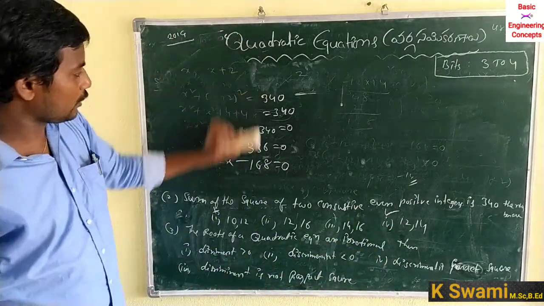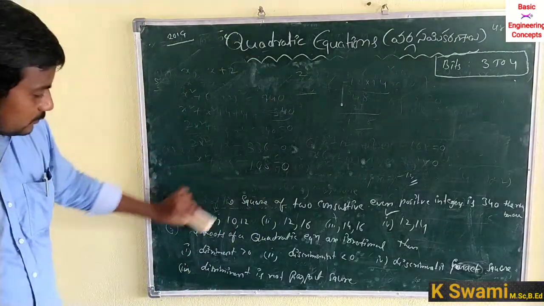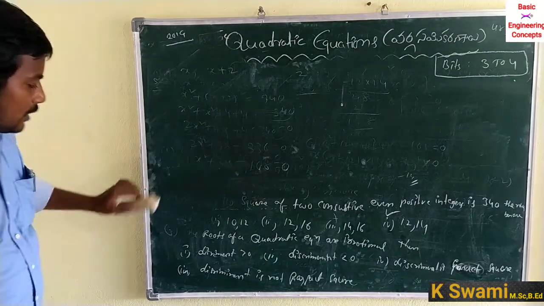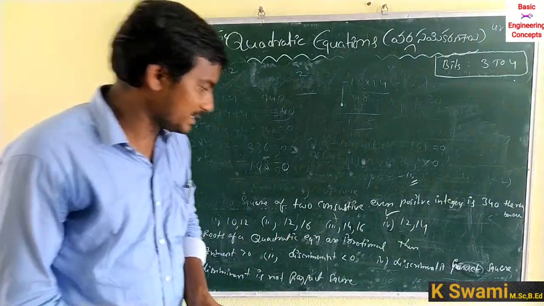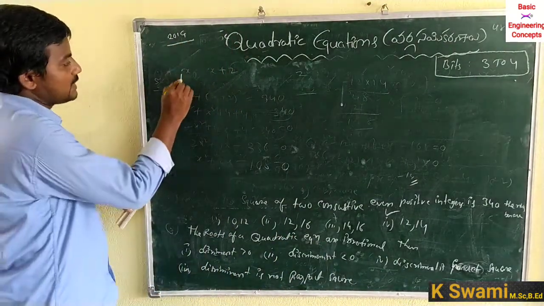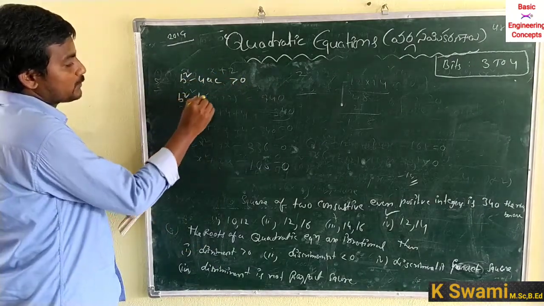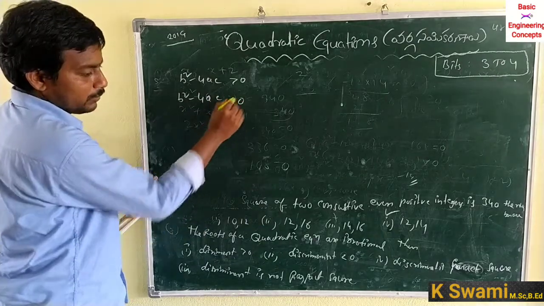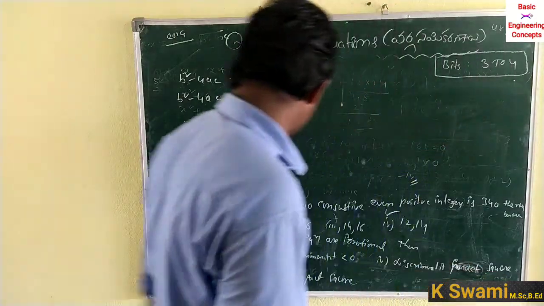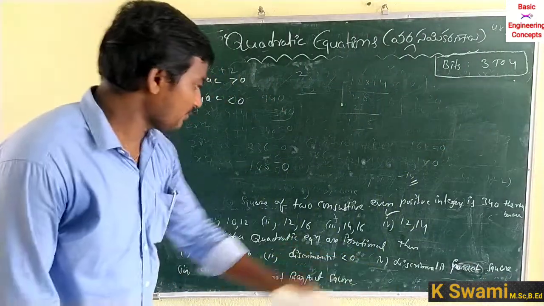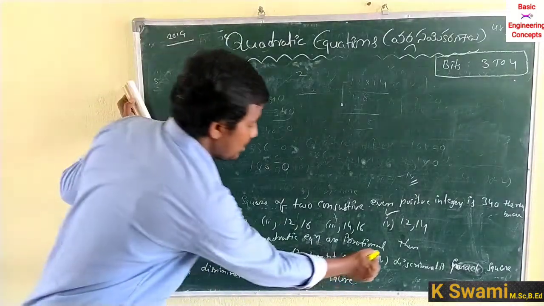And the third question in 2019 from quadratic equations is a direct question. If the roots of a quadratic equation are irrational, then the discriminant means b square minus 4ac is greater than 0, b square minus 4ac less than 0, and distinct is perfect squares. Discriminant perfect squares and discriminant is not perfect square. So both are wrong answers.